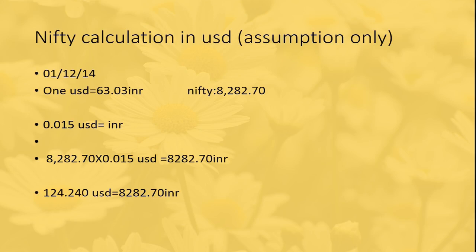Nifty was 8,282.70. 0.015 USD multiplied by 8,282.70 INR. So if it is 8,282.70 INR, then the USD value in it is 124.240.